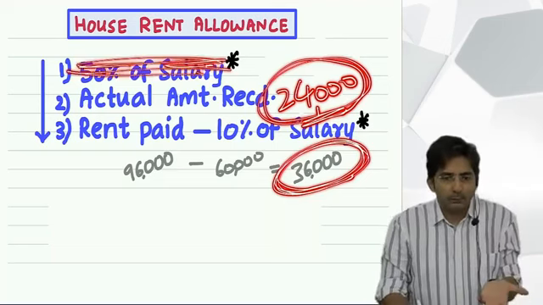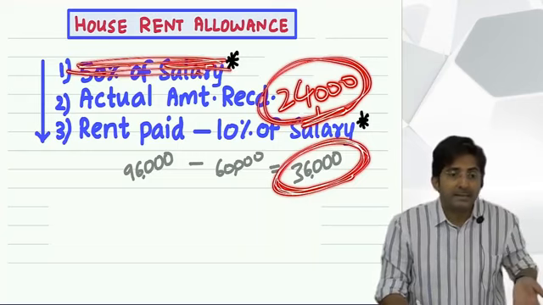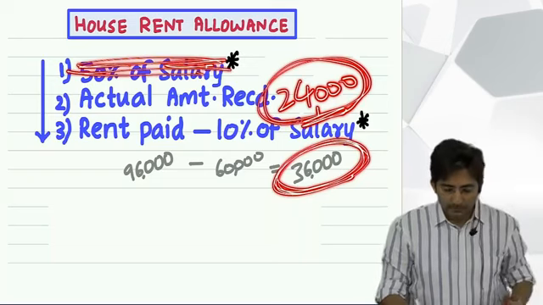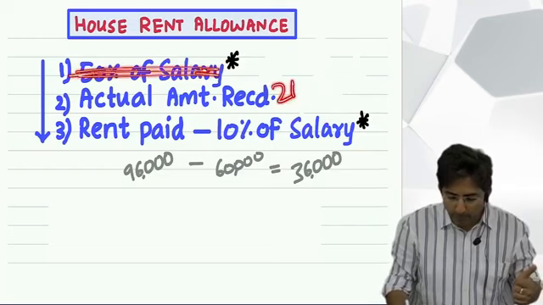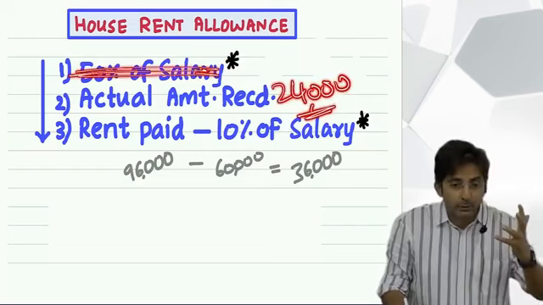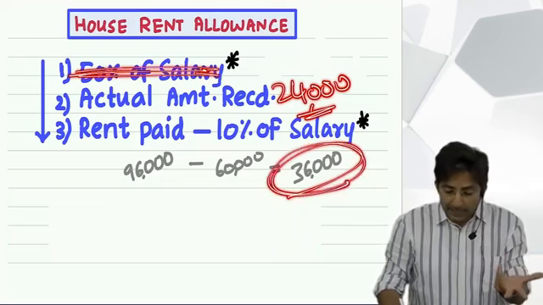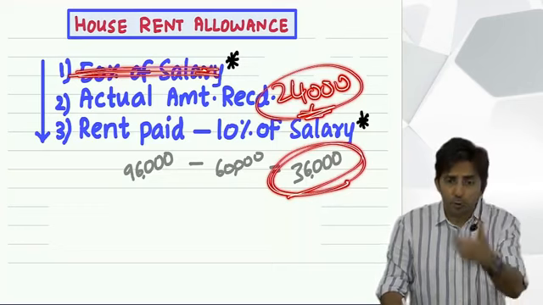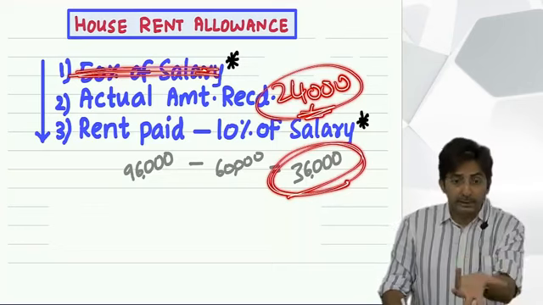And in the comparison, whichever is lower. For the time you ignore this, right? Actual amount received, why is it there in the formula? So that if your actual amount received is less, then it is within the limit, fully exempt. So for the time being, if I take this as 24,000, then understand conceptually that government feels your burden is 36, and if you are actually receiving only 24, that means you should be fully exempted. You are not even getting 36, only 24, tax free.